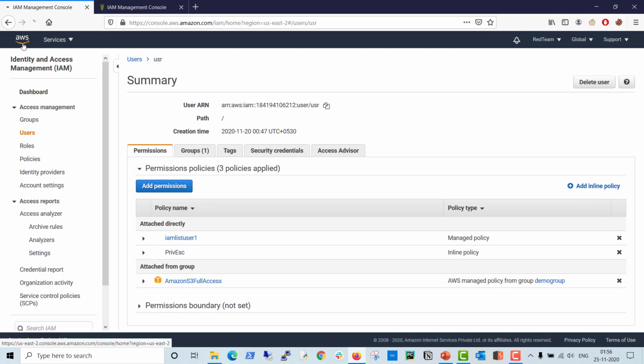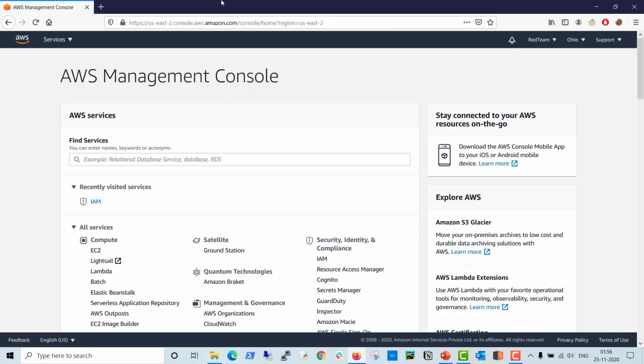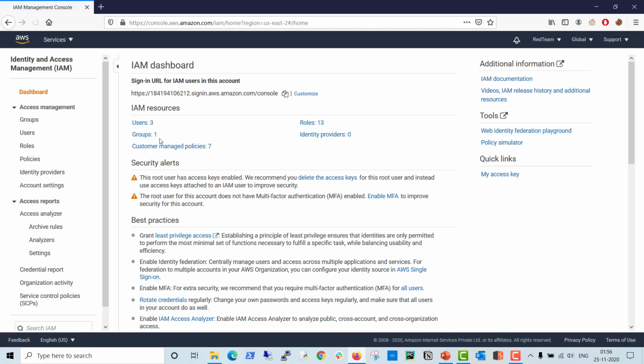Okay, so this is the portal of IAM. This is called the Management Console of AWS, and you can see here, if I visit IAM, Identity and Access Management, by default IAM has a user called the root user. Basically, the root user is created when you subscribe for AWS services. This is a default user which is a super admin, used to perform administrative tasks as well as billing. After that, you can create as many users as you want.